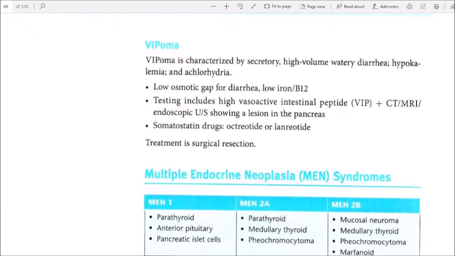VIPoma. VIPoma is characterized by secretory, high-volume watery diarrhea, hypokalemia, and achlorhydria. Low osmotic gap for diarrhea, low iron, B12. Testing includes high vasoactive intestinal peptide, VIP, plus CT/MRI/endoscopic ultrasound showing a lesion in the pancreas. Somatostatin drugs, octreotide or lanreotide. Treatment is surgical resection.